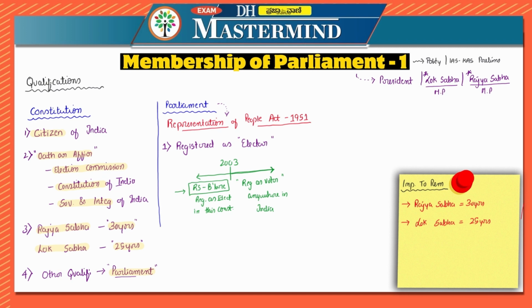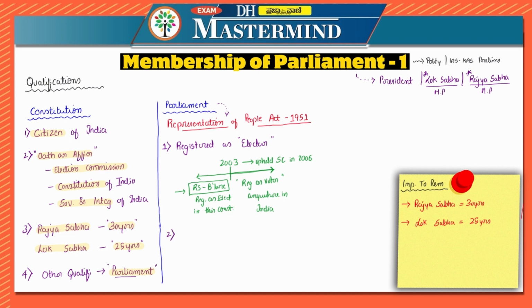So on the basis of that only, if you can see, our current Prime Minister, they had fought from two constituencies before for the MP elections. One was from Varanasi also. Okay, that is, they were registered as elector in another place, but they can also fight from other place. Now this was upheld by Supreme Court in 2006. This was upheld by Supreme Court in 2006, saying that it is correct only. This is the first condition as per the Representation of People Act or as per the Parliament.